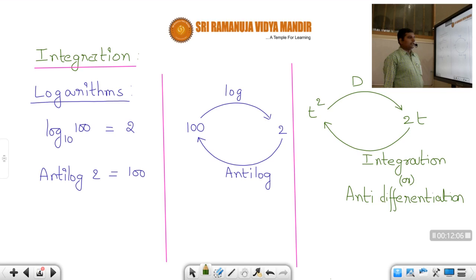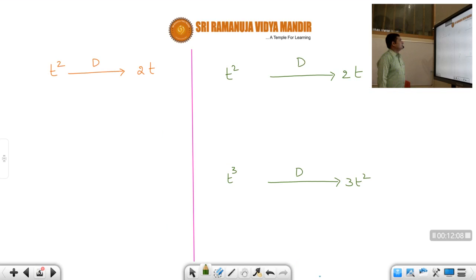Now let us see. As I told you, it's very easy, but here there is a small catch also, students. I'll tell you what that catch is. It is not actually difficult, it is slightly difficult, but I'm making it easy for you. So let us see now what the catch is.